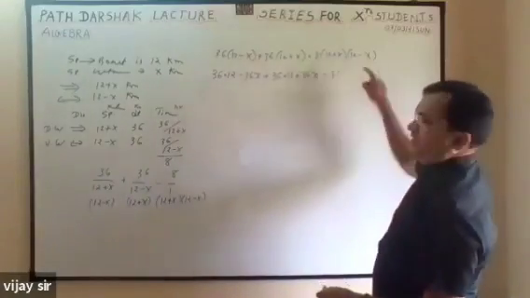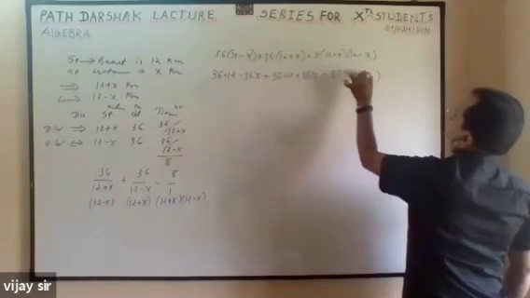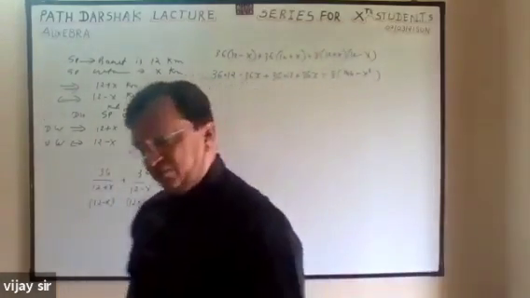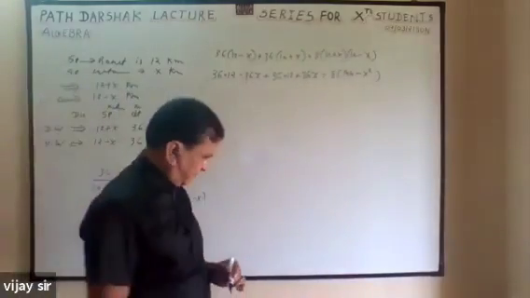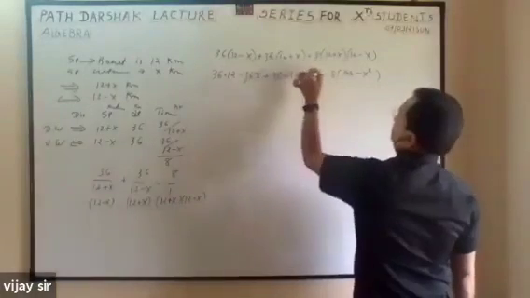A plus b into a minus b means a square minus b square. 12 square is 144, x square is x square. Now, this and this will cancel.